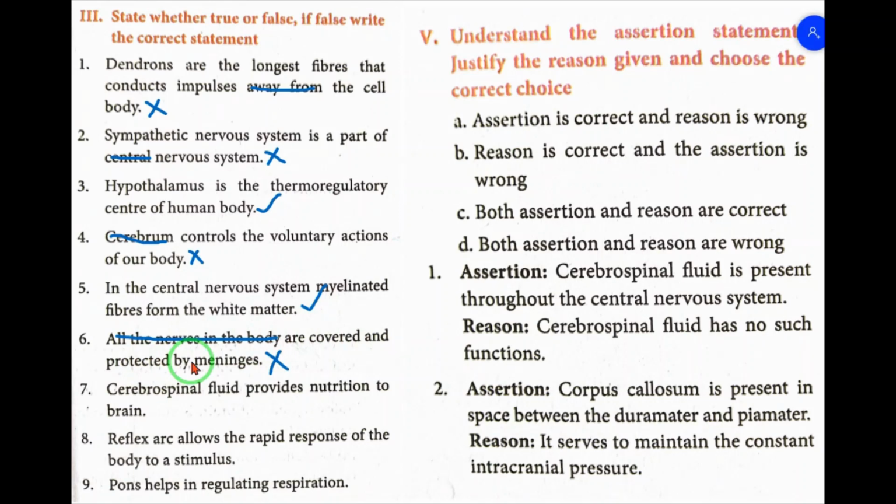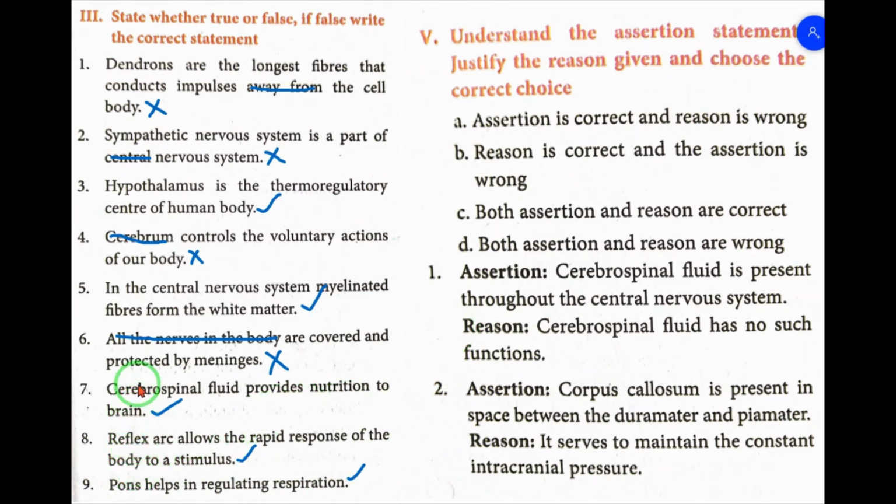Question number 7. Cerebrospinal fluid provides nutrition to brain. This is correct. True. Number 8. Reflex arc allows the rapid response of the body to a stimulus. True. Number 9. Pons helps in regulating respiration. True.